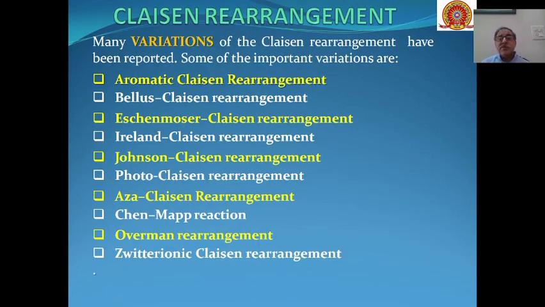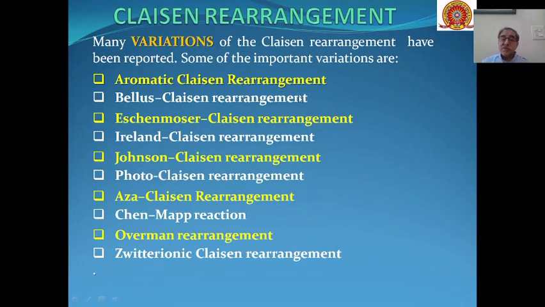Then there are different variations of chelation rearrangement, and some of the important variations are aromatic chelation rearrangement, Wallace chelation rearrangement, Eschen-Moser chelation rearrangement, Ireland chelation rearrangement, Johnson chelation rearrangement, Photo chelation rearrangement, Asa chelation rearrangement, Shan-Map reaction, Overman rearrangement, and Zwitterionic chelation rearrangement.